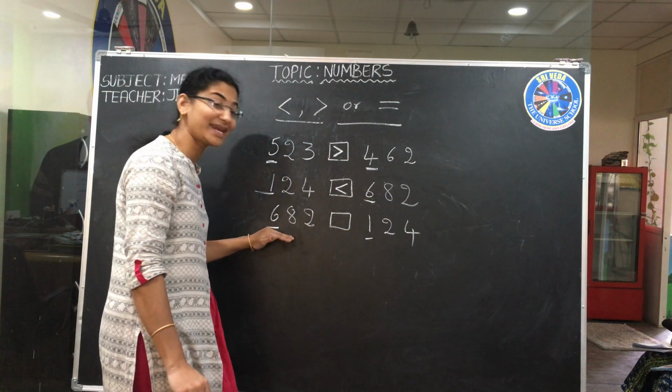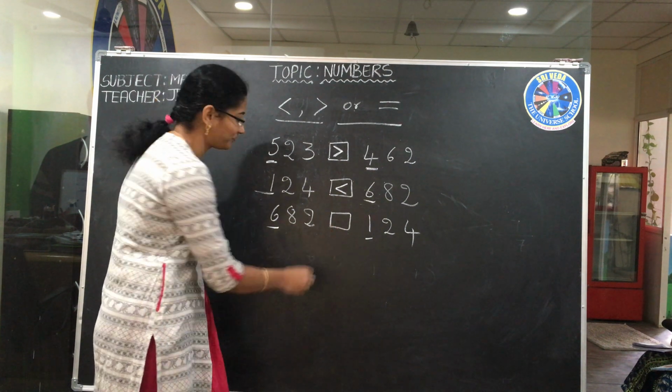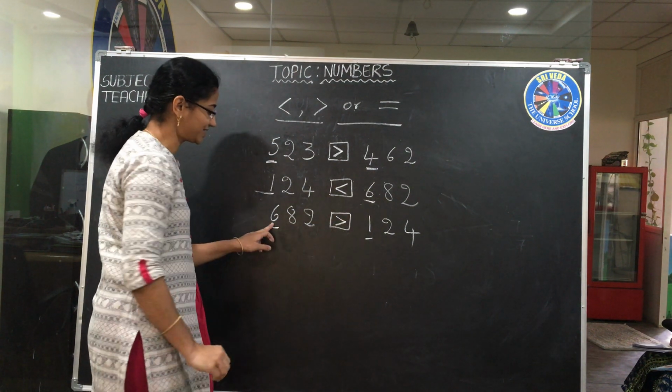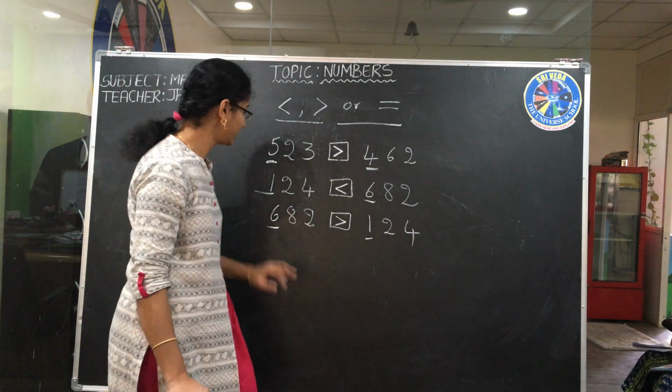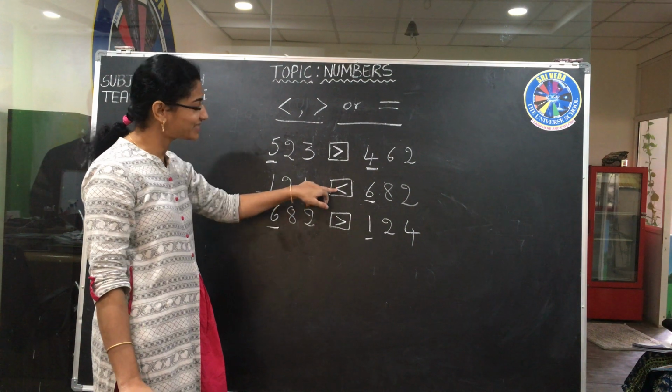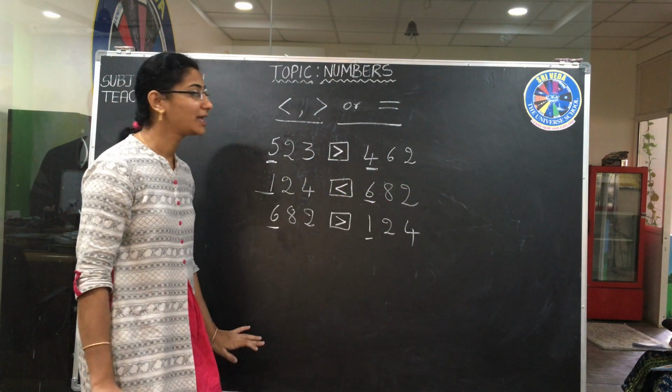Right? Greater than symbol we should write here. Then 682 is greater than 124. Here 124 is less than 682. Got it?